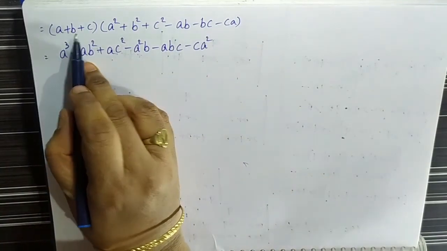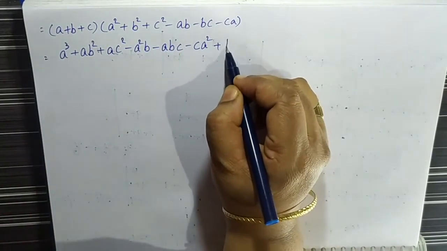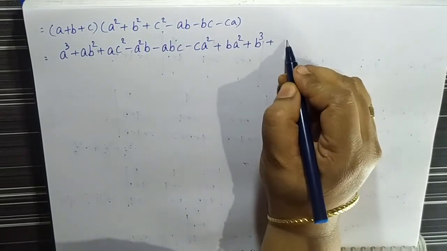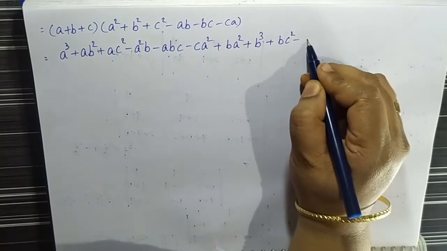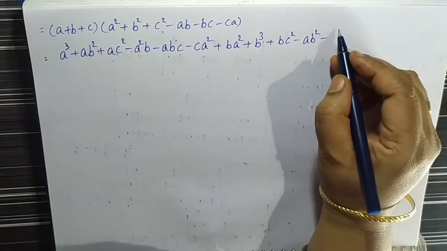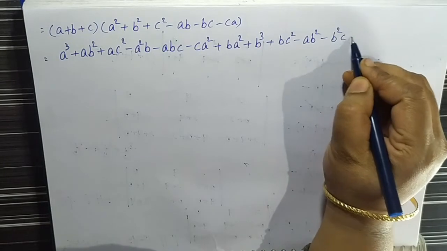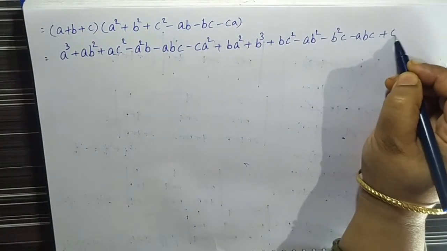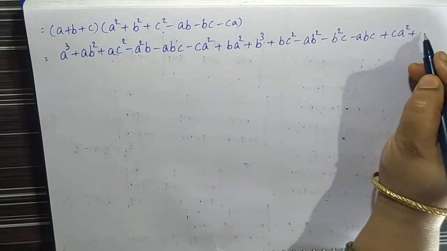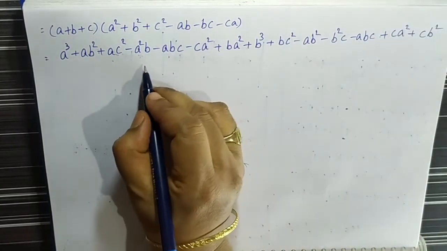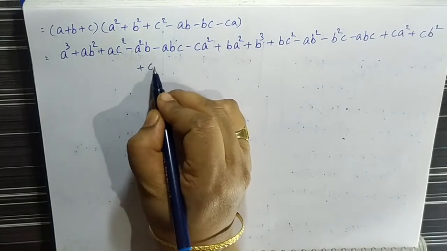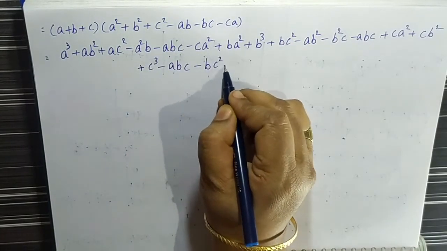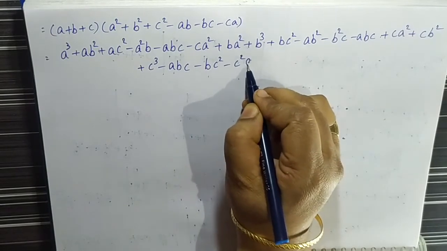Next multiply with b: plus ba square plus b cube plus bc square minus ab square minus b square c minus abc. Again multiply with c: plus ca square plus cb square, and the remaining terms plus c cube minus abc minus bc square minus c square a.